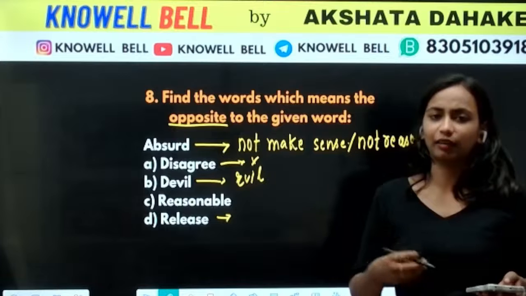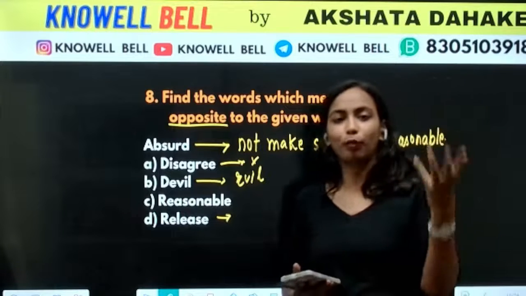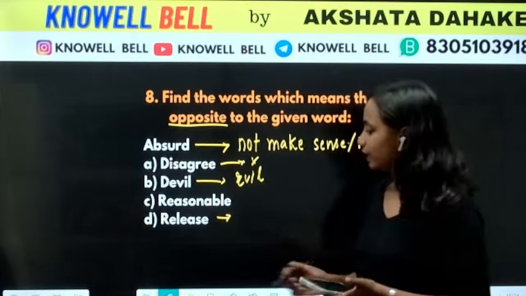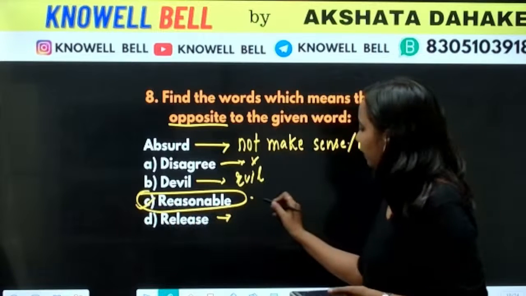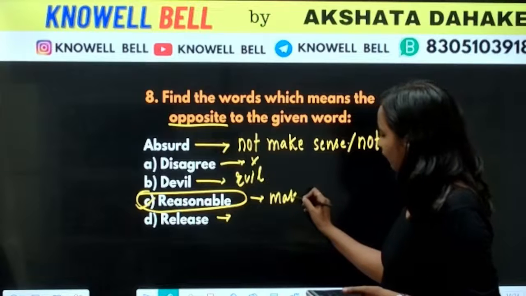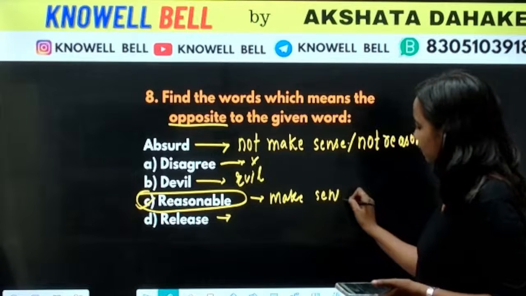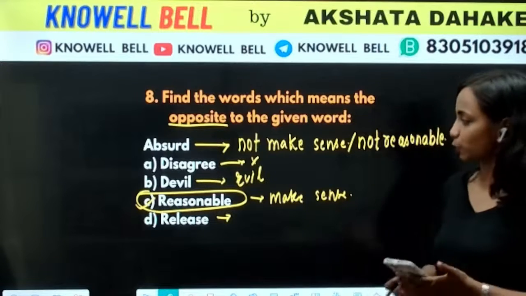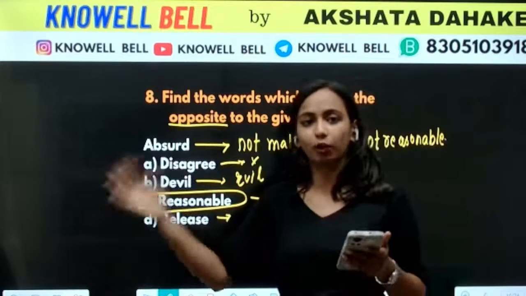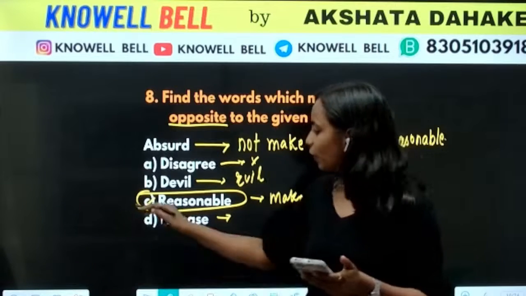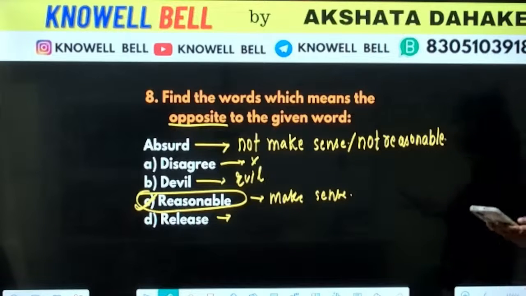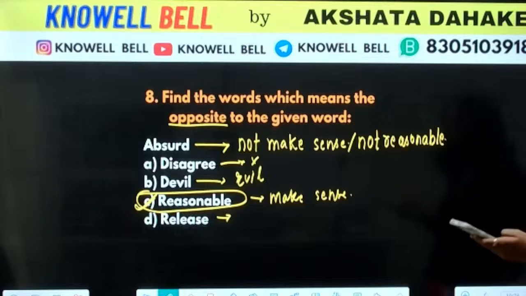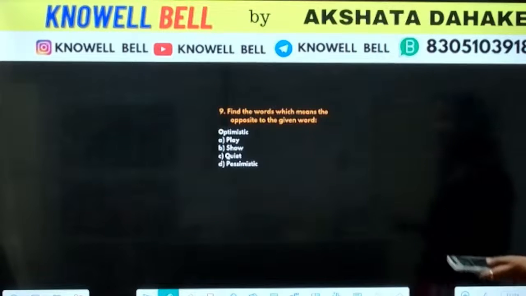Release. Release means like the release date of something, the release date of a book or a movie. And reasonable. Reasonable means something that makes sense, something that has some sense to it. So absurd is something that is not making sense at all. Its opposite would be reasonable. Reasonable is something that is making sense. Okay, so correct. Virat is correct over here. Chirag, Arav, Narendra, Pallavi, everyone is correct.